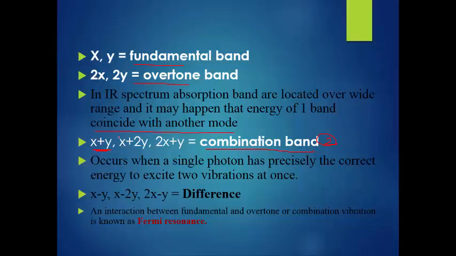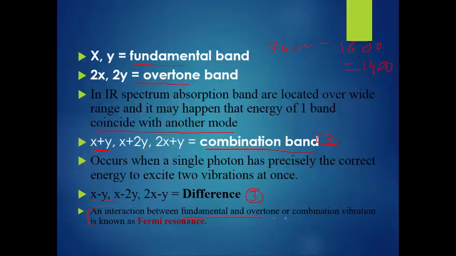And the third type is the difference band. Difference means one wave number is subtracted from another. Suppose I have the 3000 wave number of C-H minus 1600 wave number of C double bond C. I will get 1400. This is called a difference band. And the interaction between fundamental, overtone or combination band is called Fermi resonance.